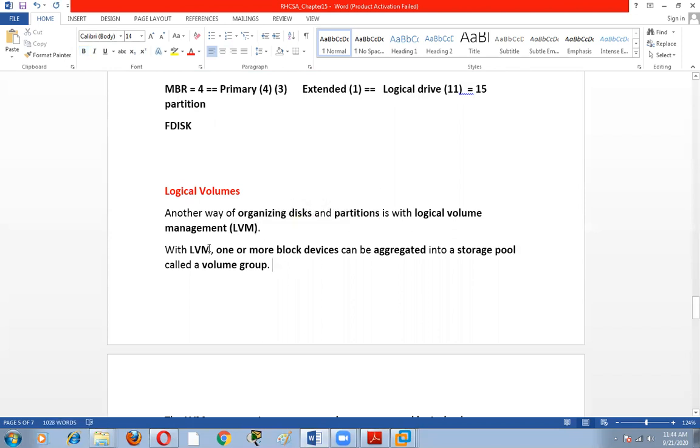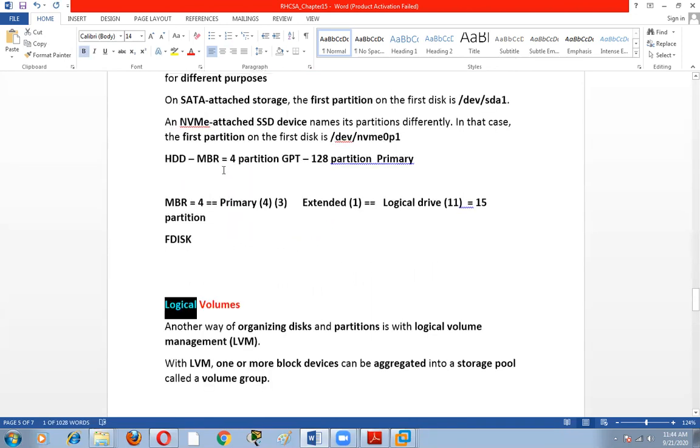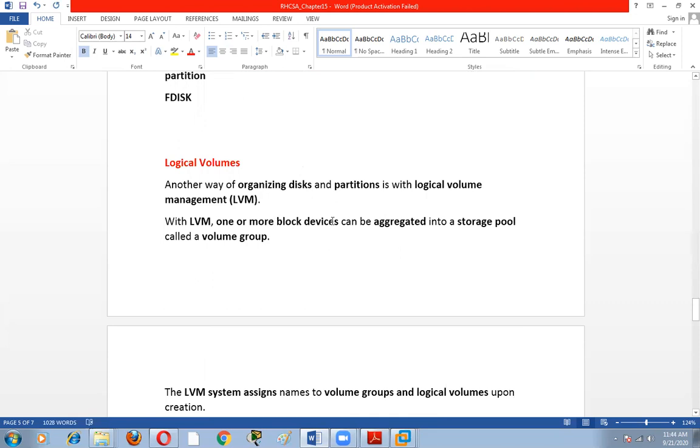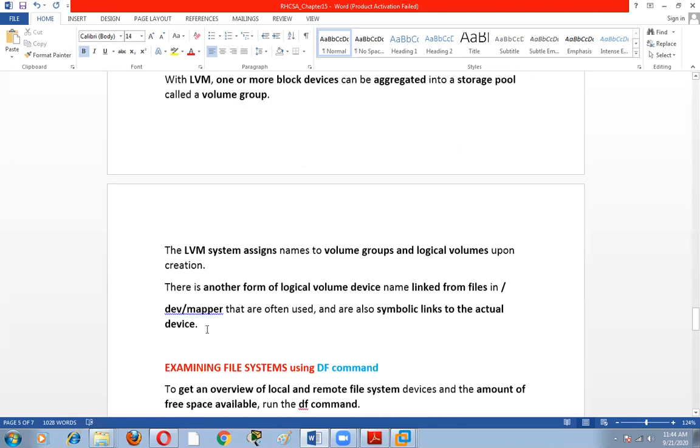In this, we can create a partition that's called a logical volume. So in LVM, when we want to create a partition, we can use more than one disk.